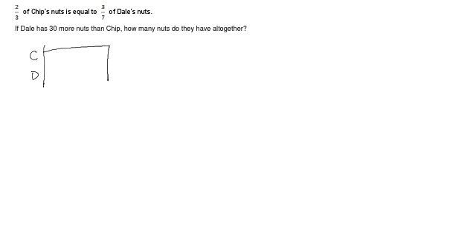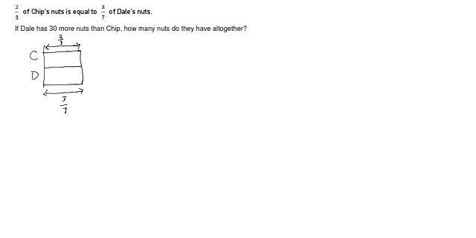Okay, I think this is kind of long, so I'm going to draw a shorter model. Okay, so they have an equal number of nuts. And this is representative of 2/3 for Chip, and this is representative of 3/7 for Dale. So you see it's 2/3.